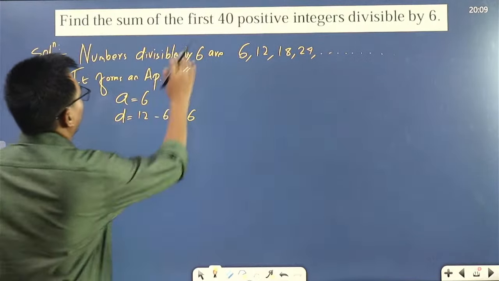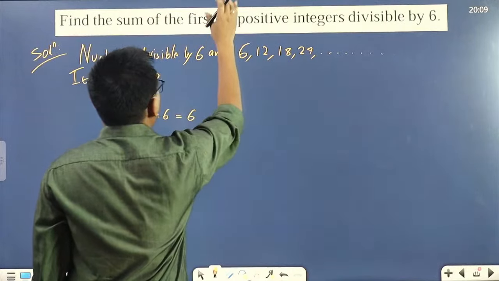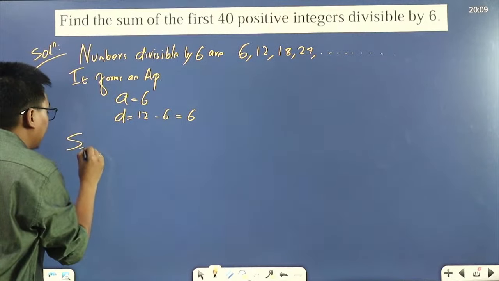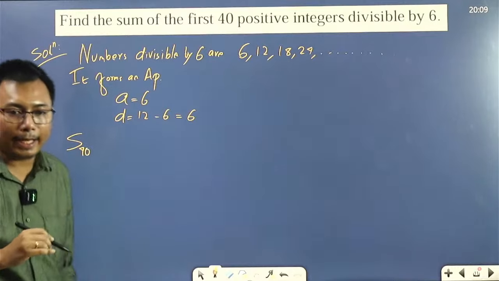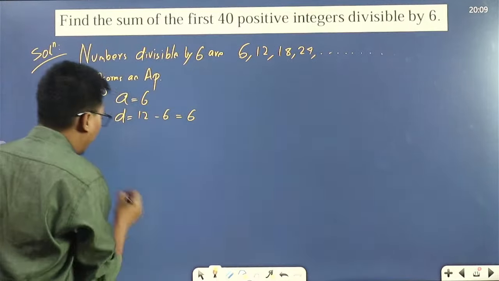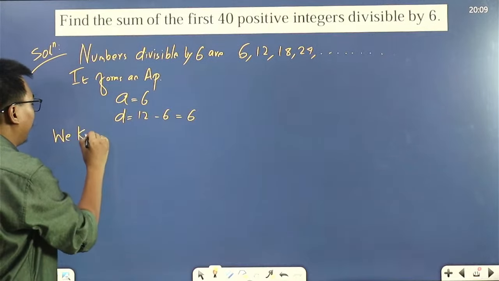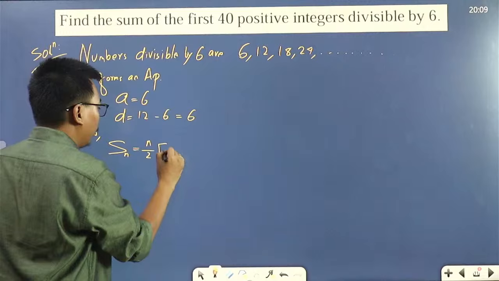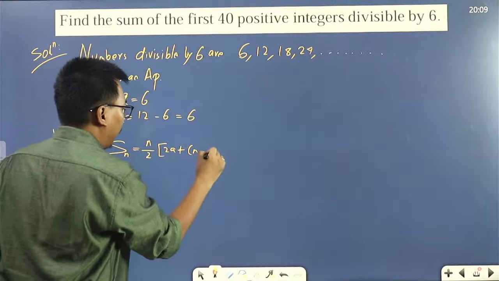Now what do we have to find? The sum of the first 40 positive integers, so we have to find S40. First I'll write the formula. How to find Sn? The formula is n by 2 into (2a plus (n minus 1)d).